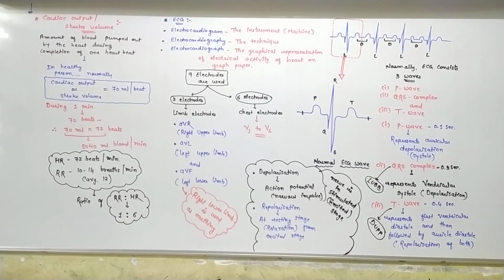According to the shape of the P wave, QRS wave and T wave, we can also identify the normal opening and closing of the valves. According to this ECG, we can identify any cardiac disorder. Fine. So this is the detailed information about the ECG.